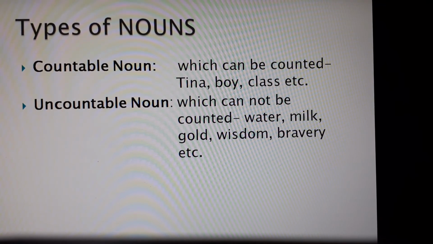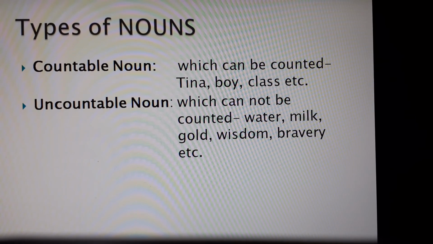Now we come to the types of nouns. What are the kinds of nouns? Broadly speaking, there are two categories of nouns. Two kinds of nouns are there. Number one, countable nouns. Number two, uncountable nouns. We can also see the examples.